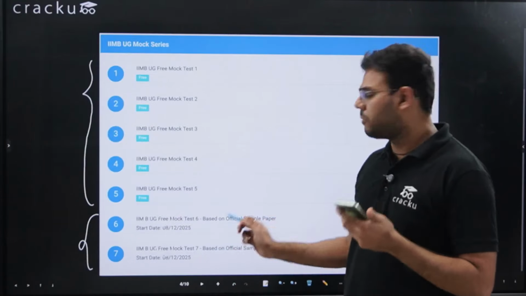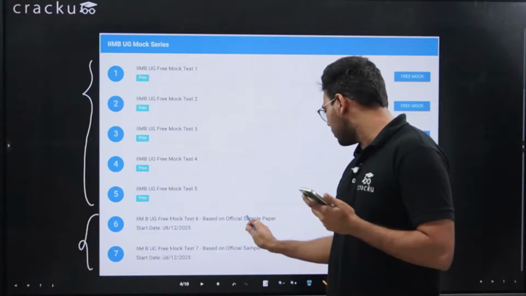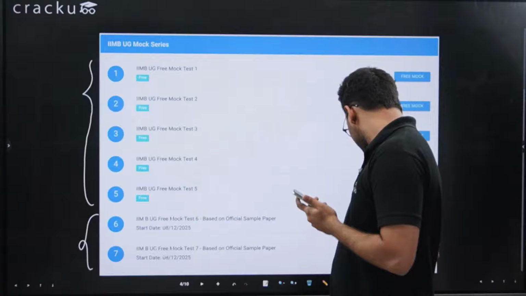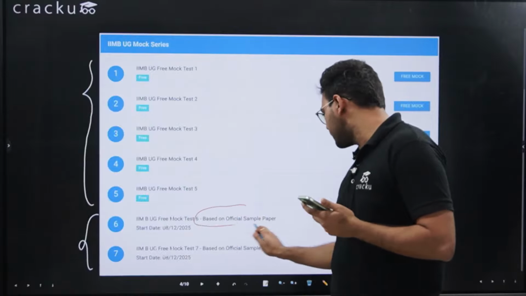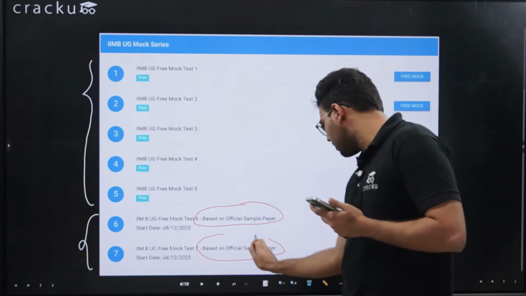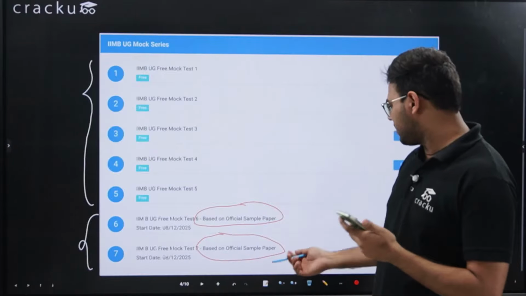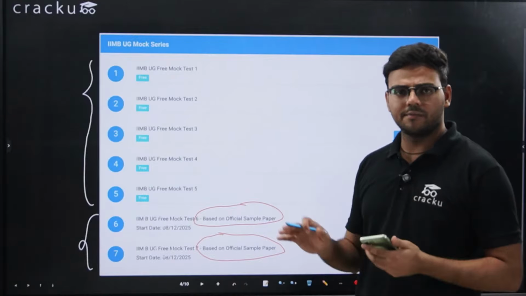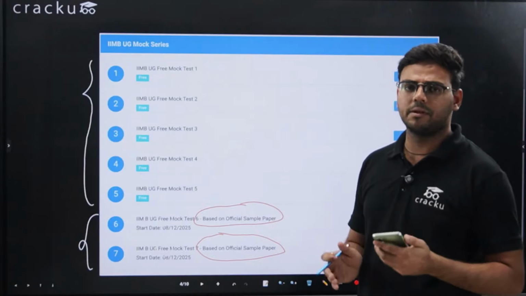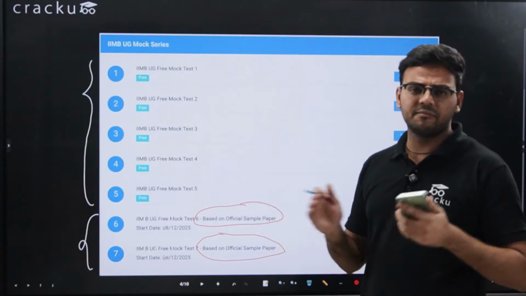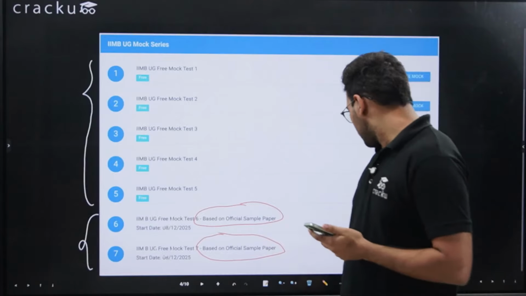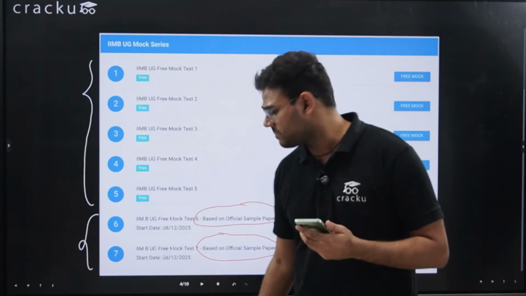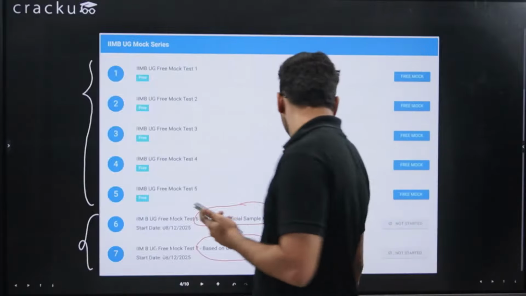But why is this important? Because this is completely based on the official sample paper which is provided by IIMB UG. So we don't want to compromise on the quality. We thought we'd release by today, but we don't want to compromise on any of the quality of the questions. Whatever is given in the IIMB UG sample paper, we're trying to replicate the entire difficulty level in our mocks as well. So this will be released by either today night or tomorrow morning. By 12 you can definitely access them.